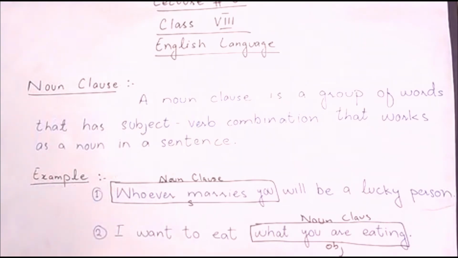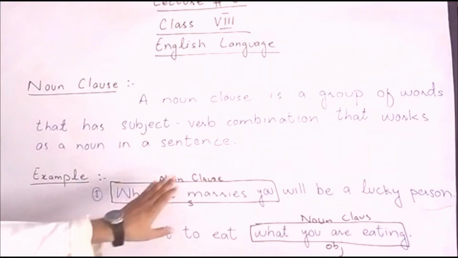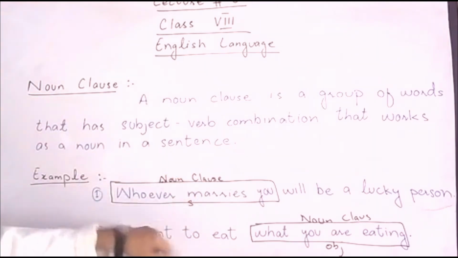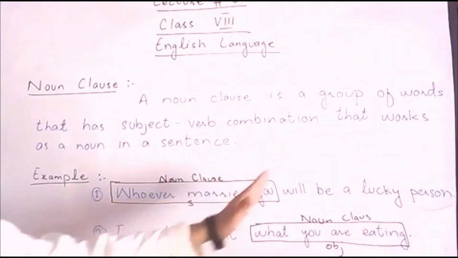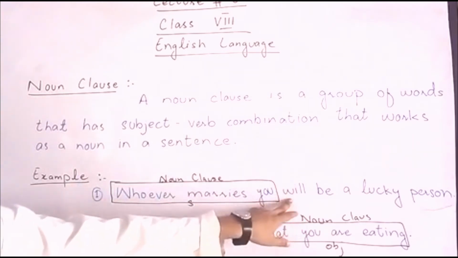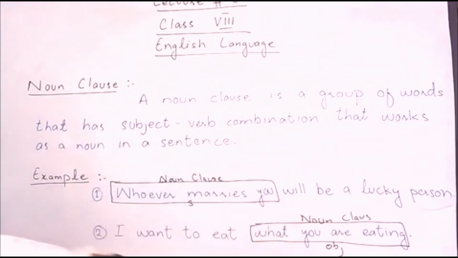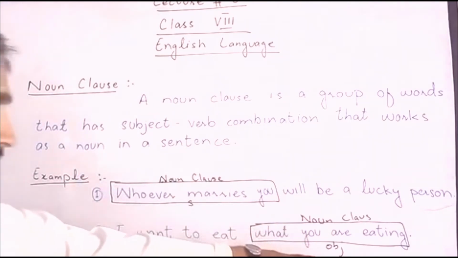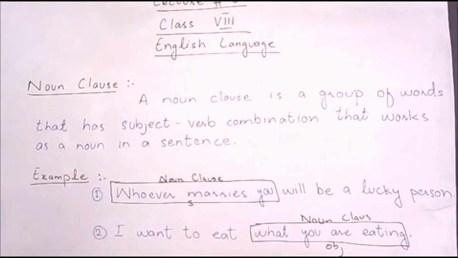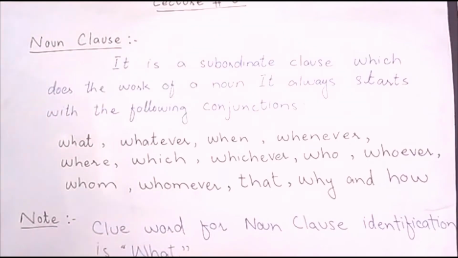So what is a noun clause? A noun clause is a group of words which has a subject and verb but it acts in the sentence like a noun. Okay? In these sentences you can see a noun clause as the subject of the first sentence and as the object of the second sentence. Okay, now I'll give you more information regarding this.